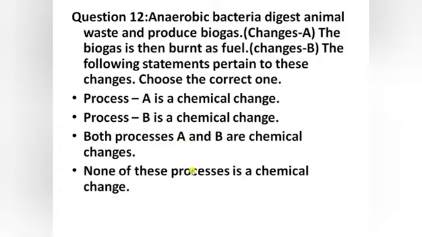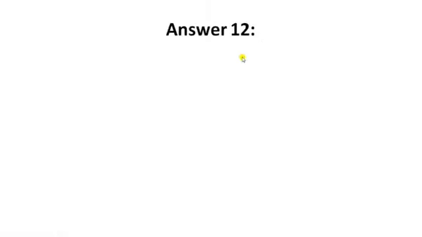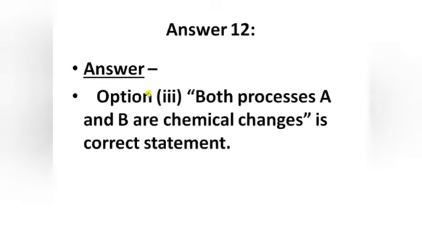The option that is correct here is option third. Both processes A and B are chemical changes, because when the animal waste comes out, there are bacteria present in it which release many gases, so it acts as a biofuel. This shows that it's a chemical change. So the answer is option number third: both processes A and B are chemical changes is the correct statement.